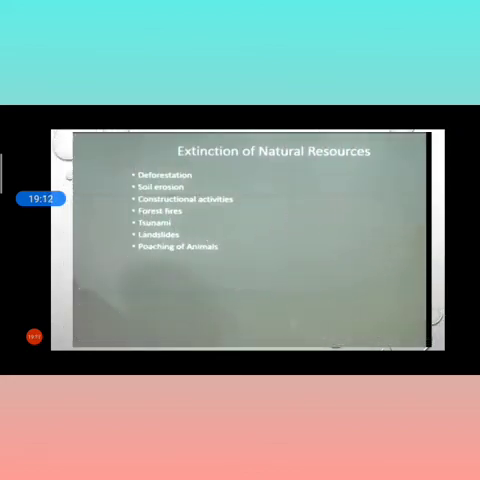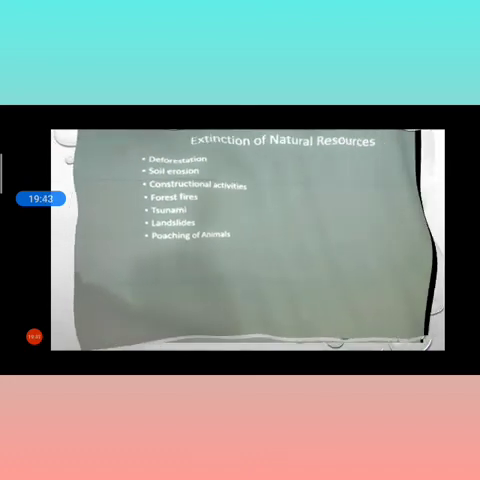Now moving on to extinction of natural resources. What is the biggest problem of extinction of natural resources? That is deforestation, meaning cutting down of trees. So how can we retain this? Through the afforestation process. Soil erosion is another problem. Then constructional activities, meaning so many construction activities are performed by human beings on the earth, so this is also a problem of the same kind. Forest fire, naturally if there is a forest fire, and also tsunami, landslide and poaching of animals.